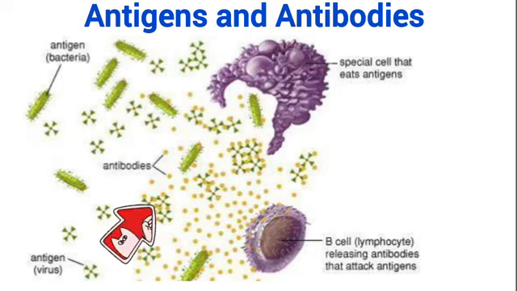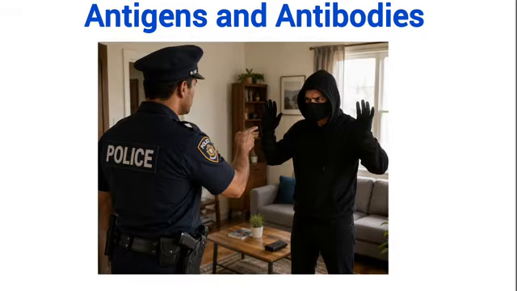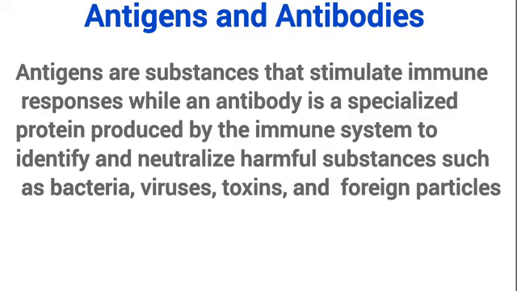Now, what the body produces to fight this bacteria is called what? Antibodies. Another illustration of this is the criminal and the police. Imagine a criminal breaking into a home. The criminal is actually the antigen. He's not supposed to be in that home, but he's there now. So he's an antigen. In response to this criminal being in a home, the society creates an antibody called police. The police will eventually come in because there's already a foreign body in that house. So the police is actually what? The antibody.